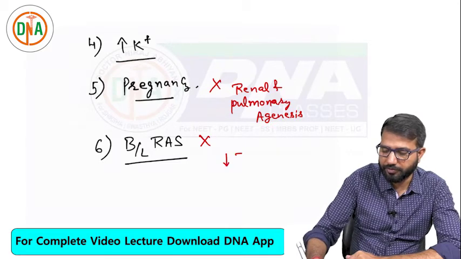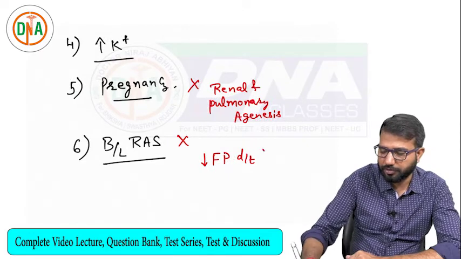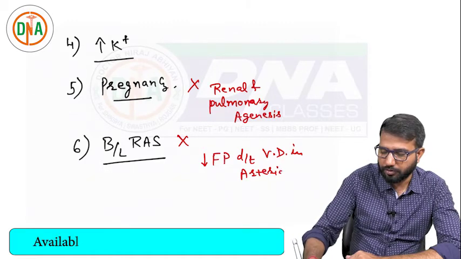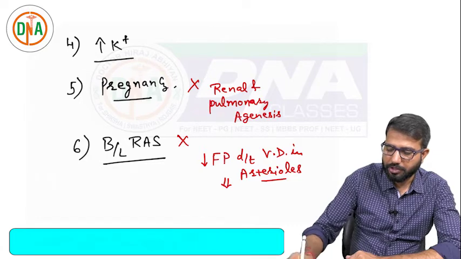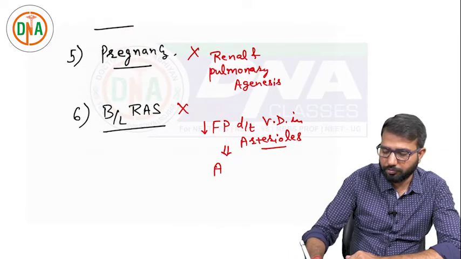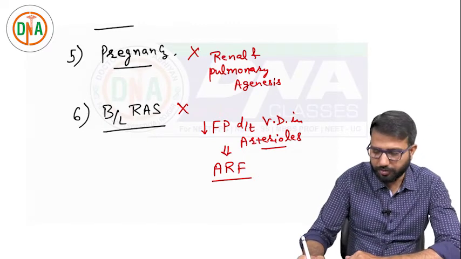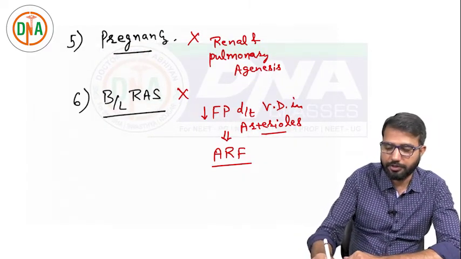So decreased filtration pressure due to vasodilation in arterioles can lead to acute renal failure. That's why these are contraindicated.